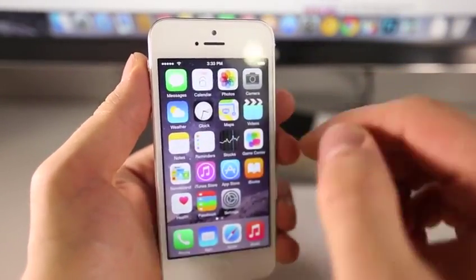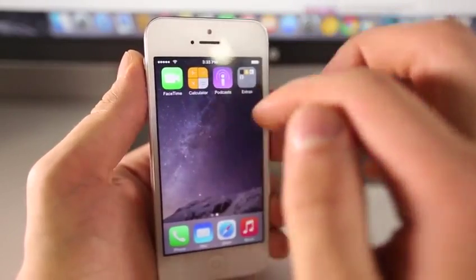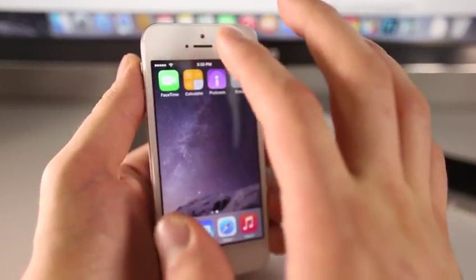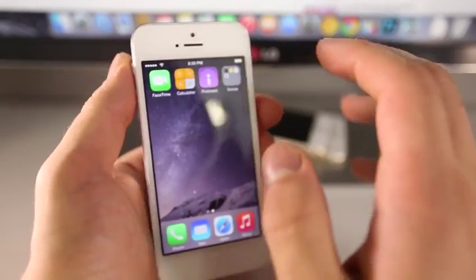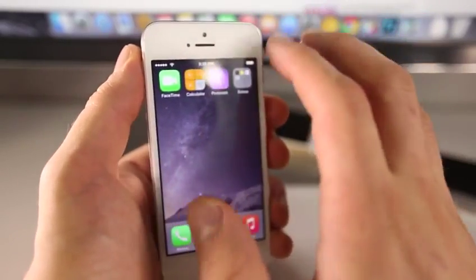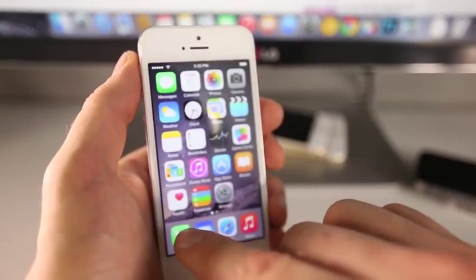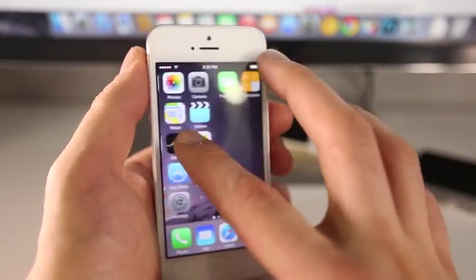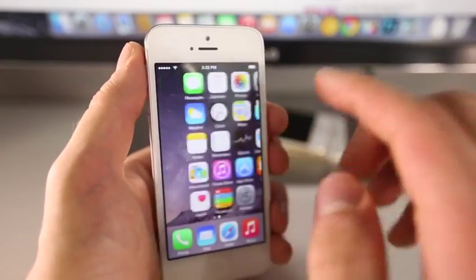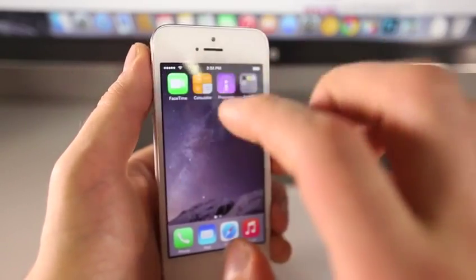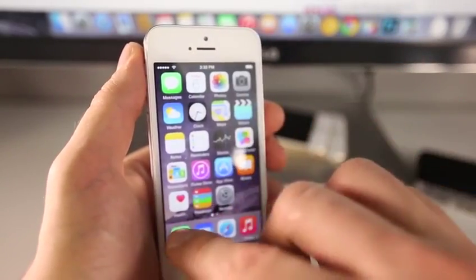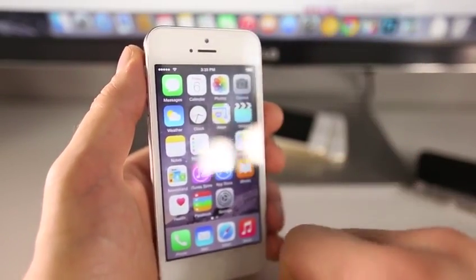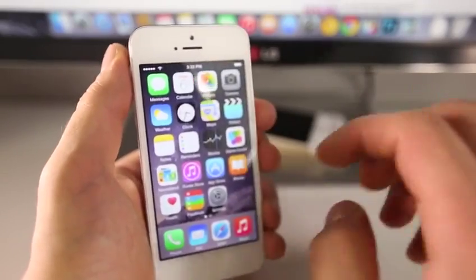Now, the reason you'd want to do this is because you can get into FaceTime, and usually the old owner's email is still in there. Now, using that, you guys can actually contact him. Now, worst case scenario, if it's not in there, you guys can open up the phone application, and the old phone number of the user will also be in there. So there's two methods you can go about doing this. However, know that once you open up either FaceTime or the phone application or Newsstand, you cannot exit it without restarting your device and having to go through this whole process again.